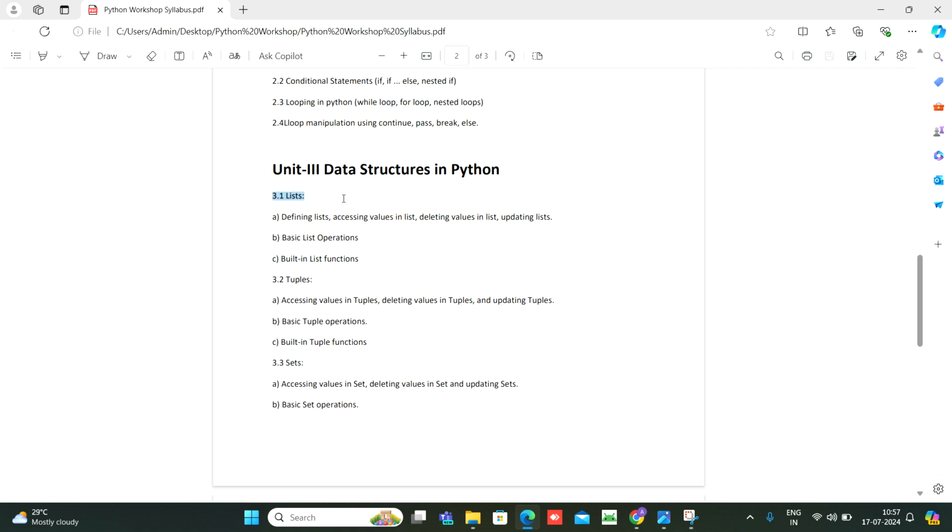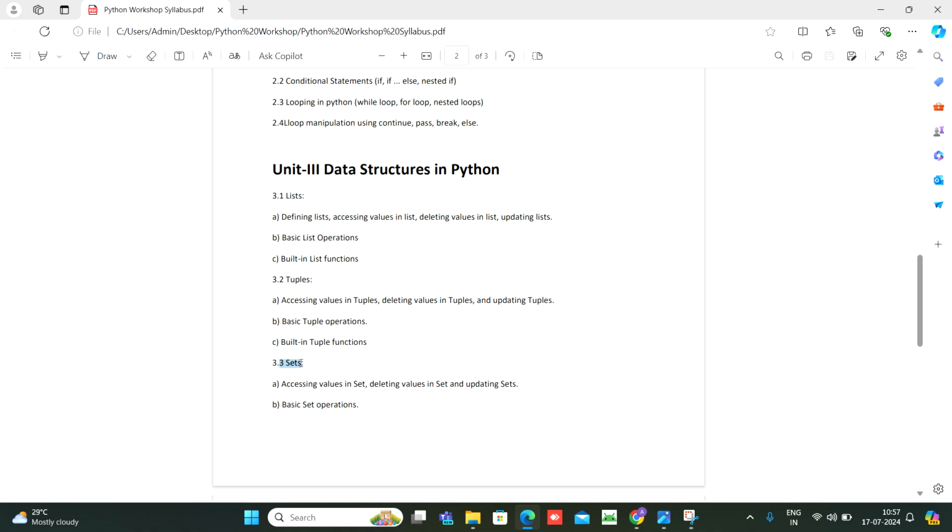We will see lists: how to declare a list, access a list, delete from a list. We will see its operations and its functions. Same case we will see for tuples: how to access a tuple, delete a tuple, update a tuple, and we will see basic tuple operations and tuple functions.